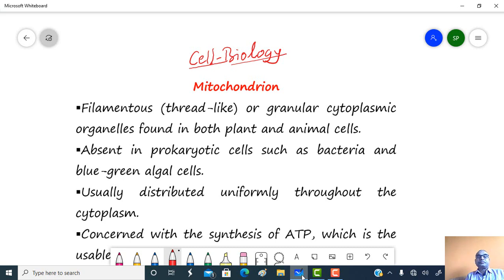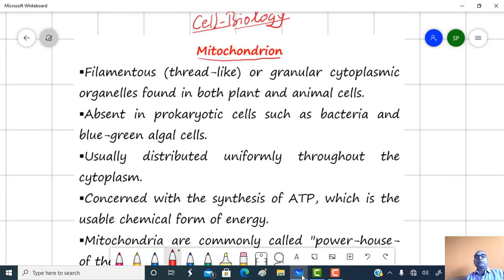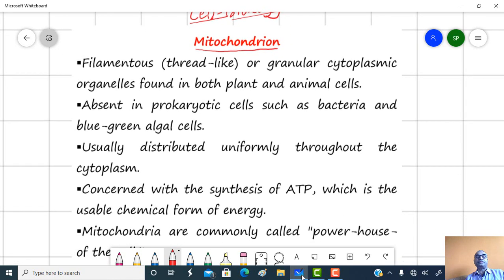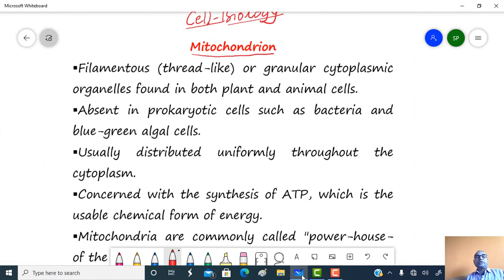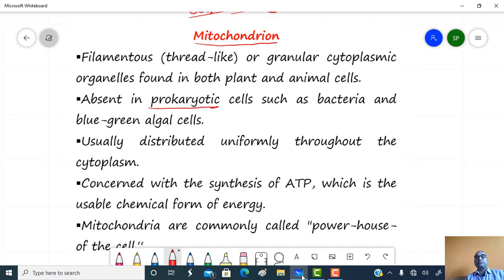Let's come to know about one more cell organelle present in the eukaryotic type of the cell, and it is a mitochondrion. Mitochondria is a filamentous or thread-like granular cytoplasmic organelle found in plants and animals, especially the eukaryotic type of the cell, while mitochondria is absent in the prokaryotic type of the cell.